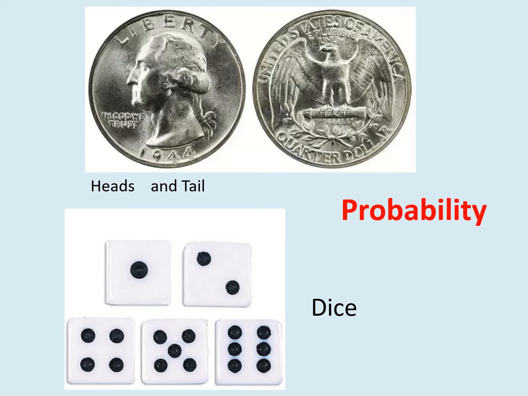If you roll a dice, what chance do we get? We may get 1, 2, 3, 4, 5, or 6. Here one item was missing, 3 was missing. So remember: 1, 2, 3, 4, 5, 6, six sides, six numbers. These are the two common things we should be aware of just before starting our lesson on probability.